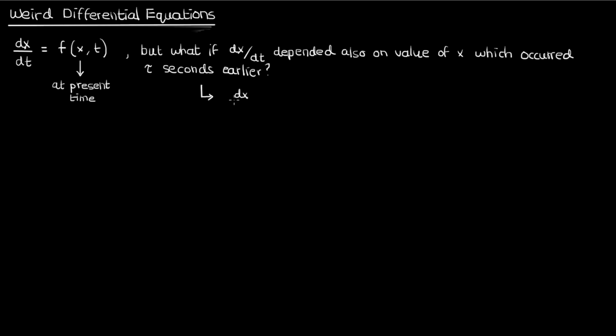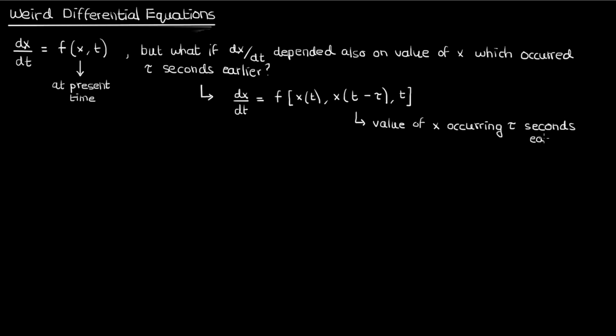In that case, we could write our differential equation as dx by dt equals a function f of x at the time t, x at the time t minus tau, and t, where x of t minus tau represents the value of x that occurred tau seconds earlier.